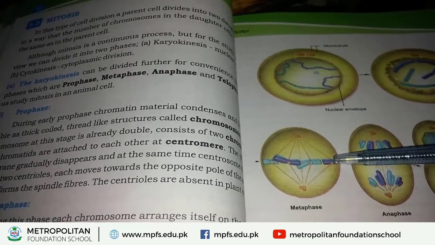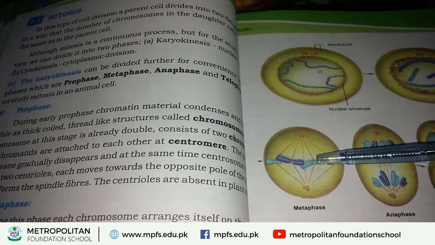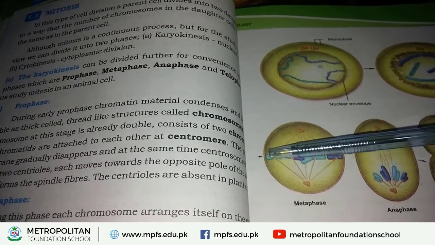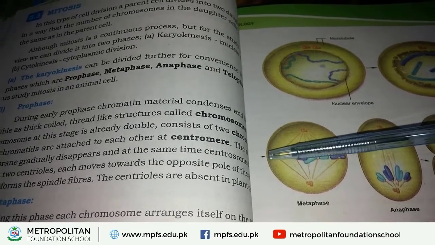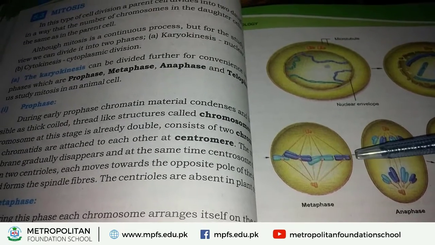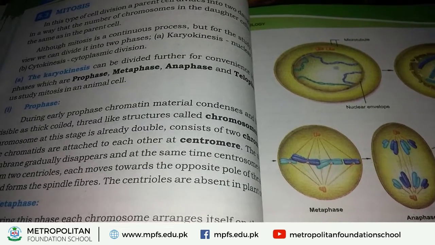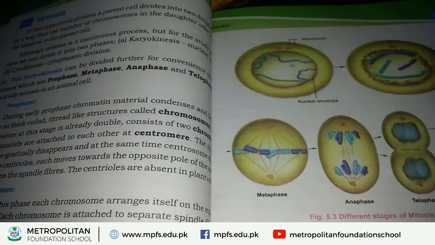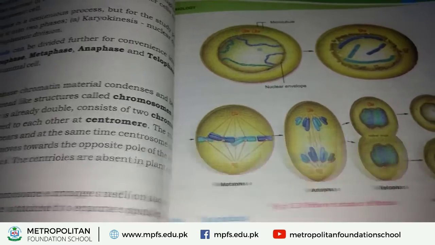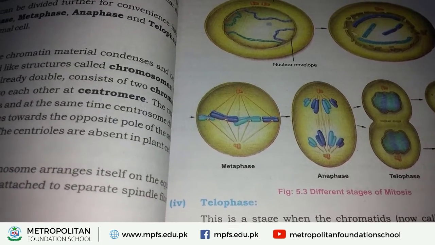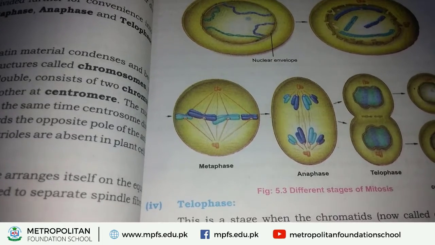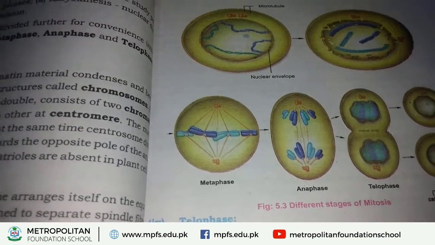At the center, these thread-like structures are visible in the form of copies. These are called chromosomes. Okay, what happened during the metaphase? First of all, chromosomes arrange themselves on the equator of the spindle.